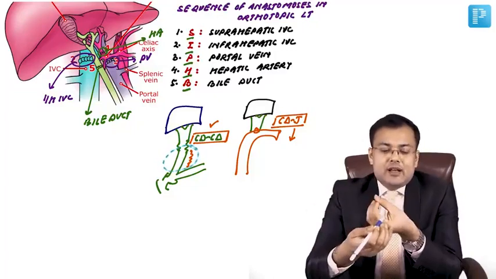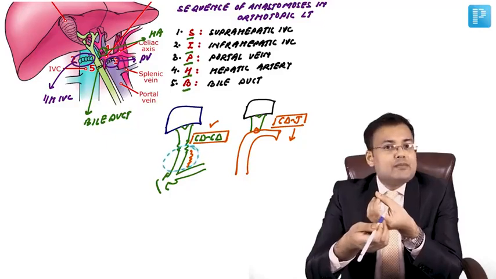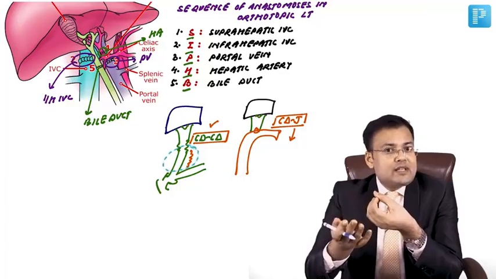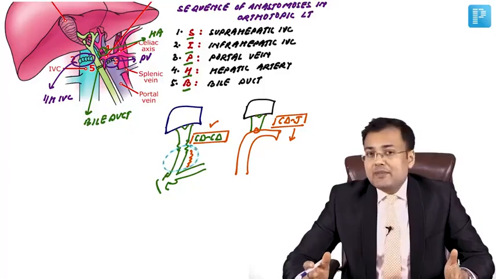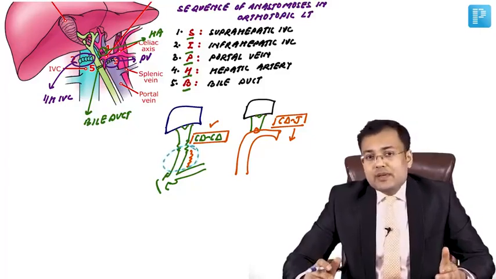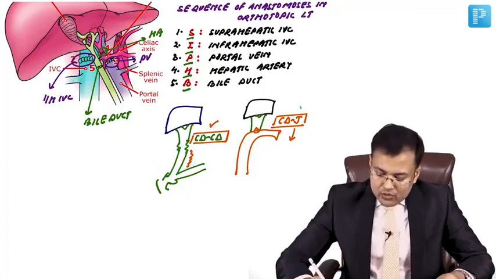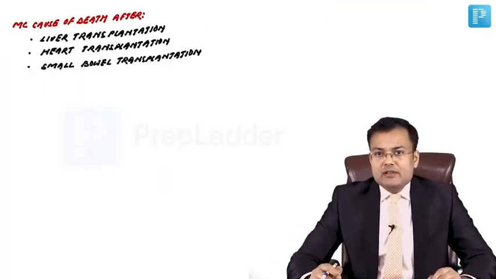The second is if there is significant donor and recipient bile duct mismatch, so it's very difficult to perform the anastomosis if there is mismatch in the size. So two indications: a diseased extrahepatic bile duct, and significant donor-recipient bile duct mismatch. In these cases we go for choledochojejunostomy. What's the most common cause of death after liver transplantation?